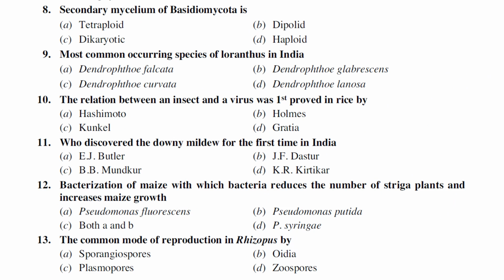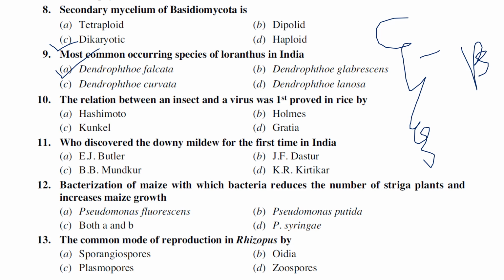The secondary mycelium of Basidiomycota is tetraploid, diploid, dikaryotic, or haploid. Generally, the secondary mycelium of Basidiomycota fungi is dikaryotic in nature. Most commonly occurring species of Loranthus in India: there are four phanerogam plant parasites, Cuscuta, Loranthus, Orobanche, and Striga. Loranthus is the best example of a partial stem parasite. In India, there are a few widely abundant species. The most important species of Loranthus is Dendrophthoe falcata.